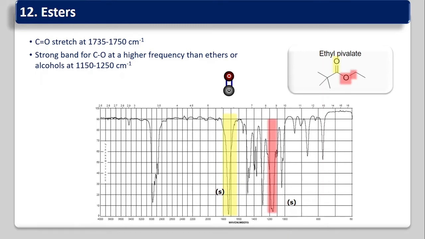So there is a strong band for the C-O at higher frequency than the ethers or alcohols, at 1150 to 1250 centimeter inverse. So this ester also shows a band for this C-O, just like ethers or alcohols, but these are stronger or at slightly higher frequency than the alcohols or ethers. That goes around 1150 to 1250 centimeter inverse. All the ethers or alcohols vibrate with C-O stretching frequency below 1200 centimeter inverse. So this 1150 to 1250, this C-O of the ester will come.